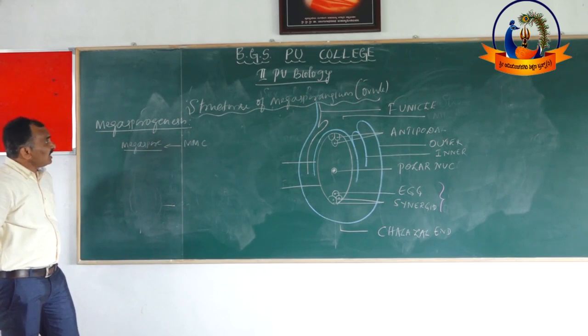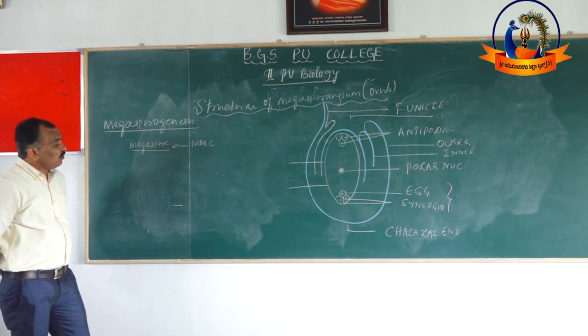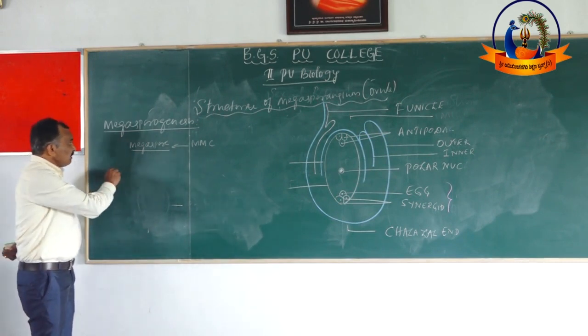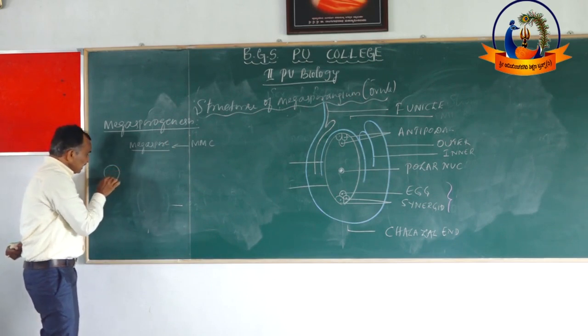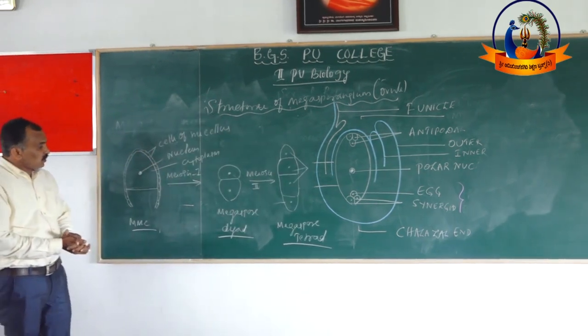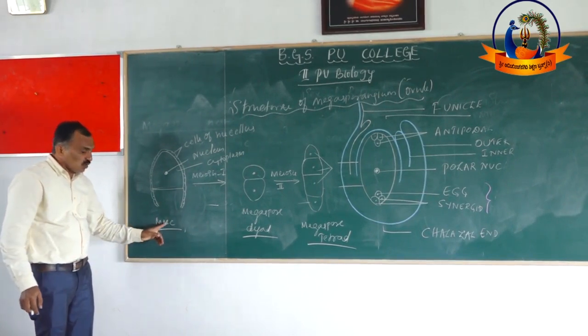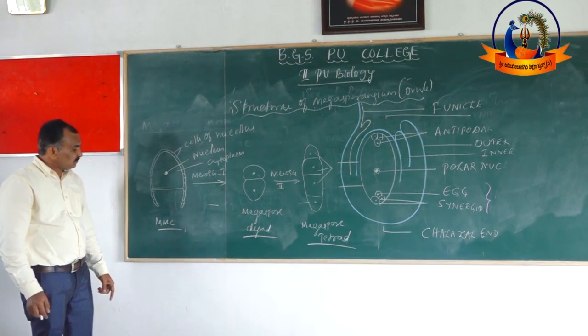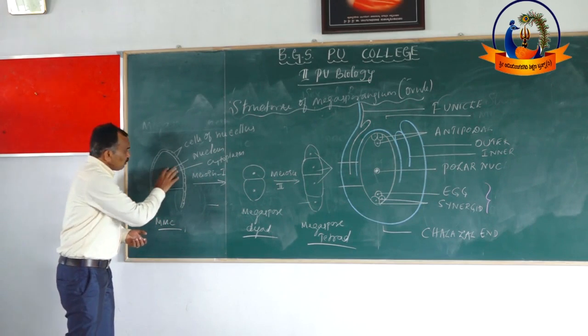Then how does megasporogenesis occur in an ovule? See, megasporogenesis occurs through a megaspore mother cell. This is the megaspore mother cell. Megasporogenesis is the process of formation of megaspores from the megaspore mother cell.